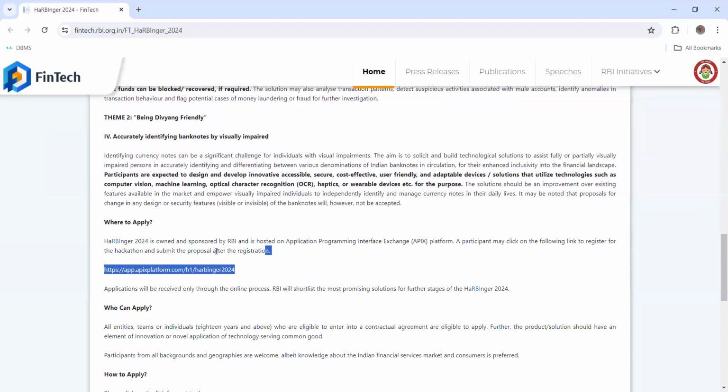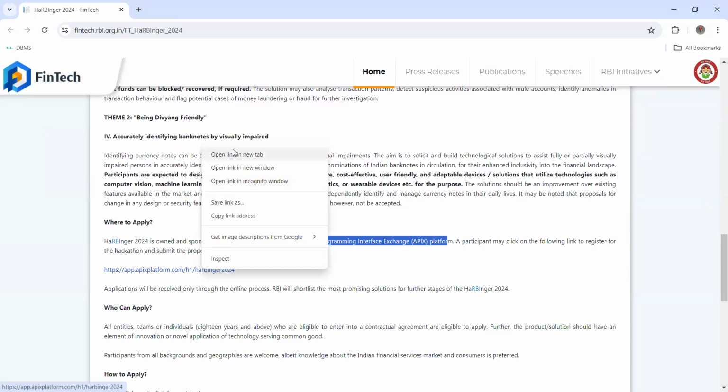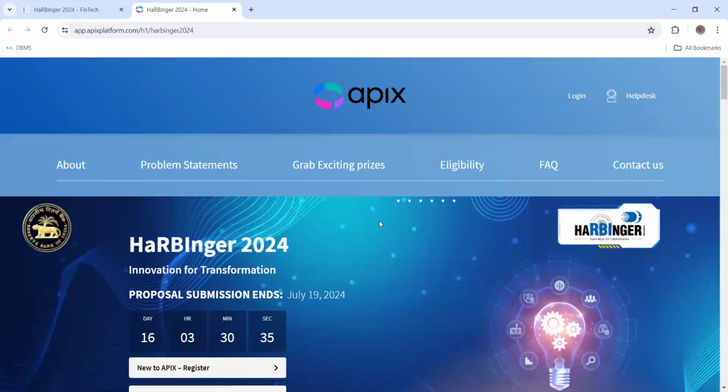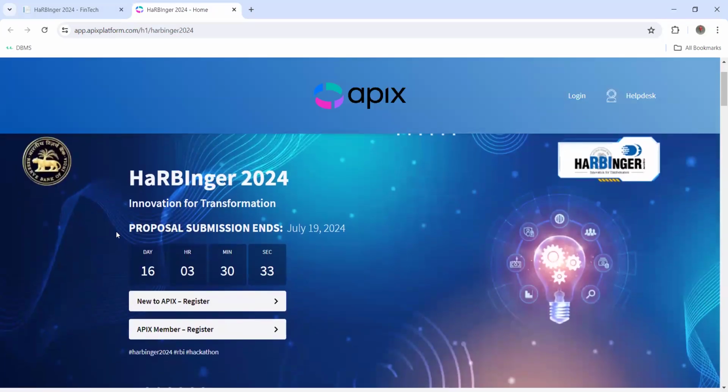Okay, and now the major important question comes: where to apply, right? Harbinger 2024 is owned and sponsored by RBI and is hosted on the Application Program Interface Exchange platform, the Apex platform. Can you see there's this link? If you click on this link, you will be able to apply. Now if you see, there are only 16 days remaining. The end date is 19 July. Proposal submission ends on 19 July 2024, right?